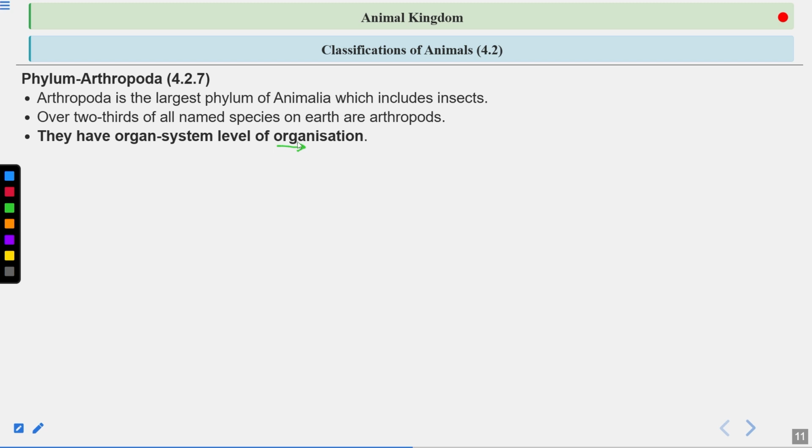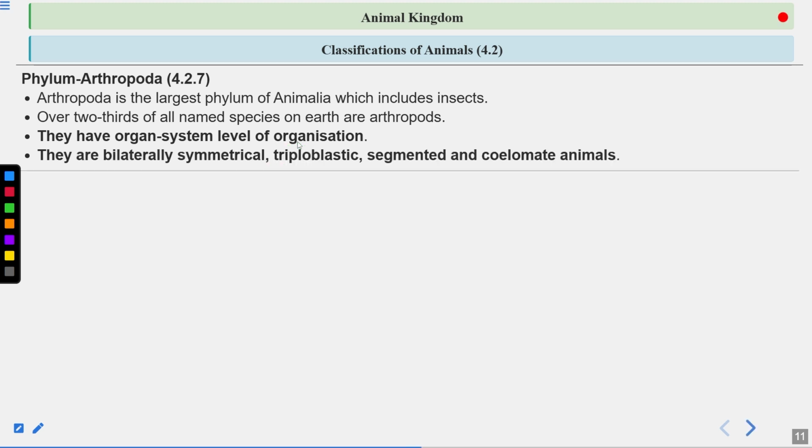They are the largest phylum, and they make up about 80% of all known animal species, meaning over 2/3 of all named species on earth are arthropods. And they show a lot of diversity also.